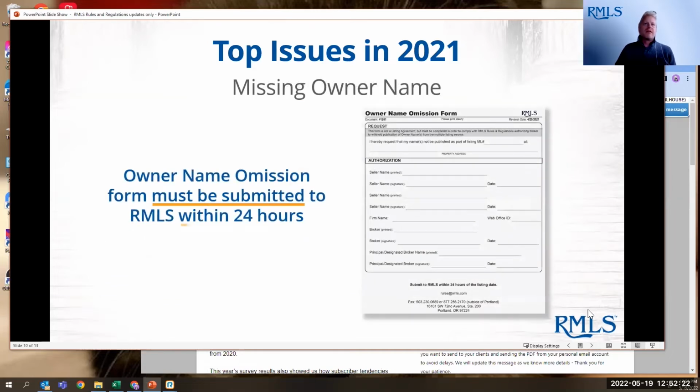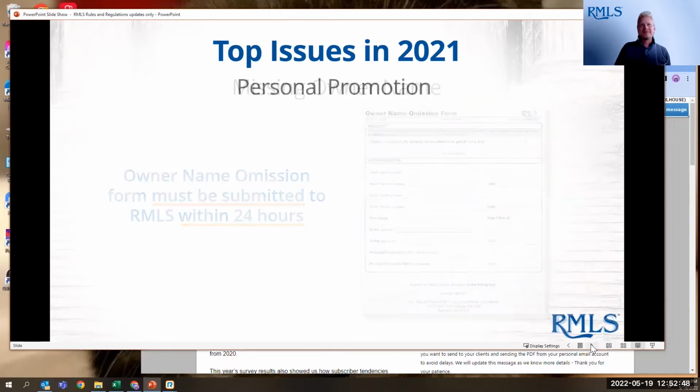Missing owner name is another one that we see quite a bit. And you can submit a listing without the owner name if they want that confidentiality. However, you do need to submit the owner name omission form to RMLS within 24 hours. Having it signed and on file is not enough. You can't just say on file in office. That's not enough. We need it submitted to RMLS within 24 hours of publishing that listing.